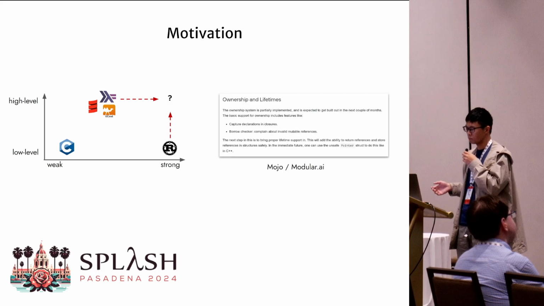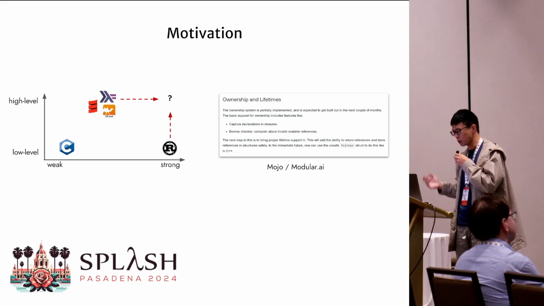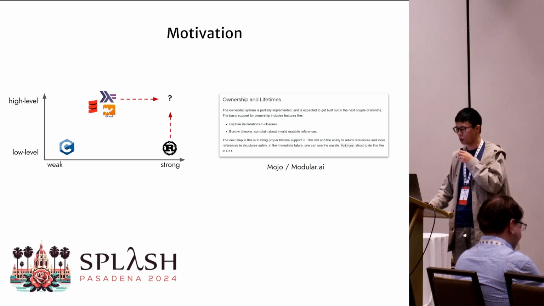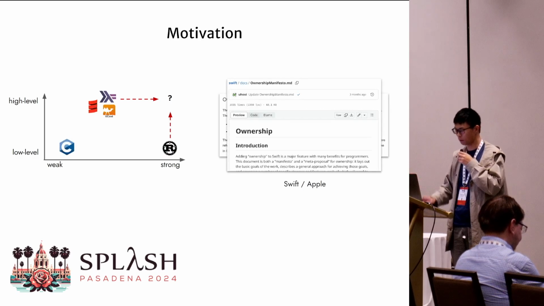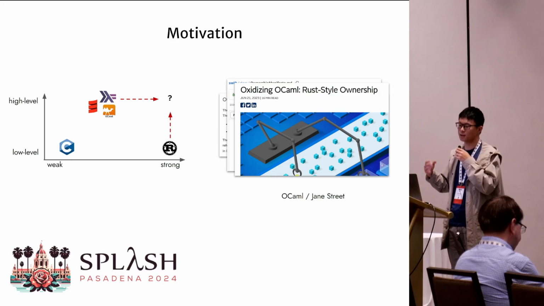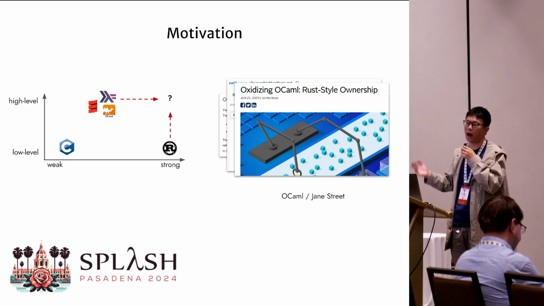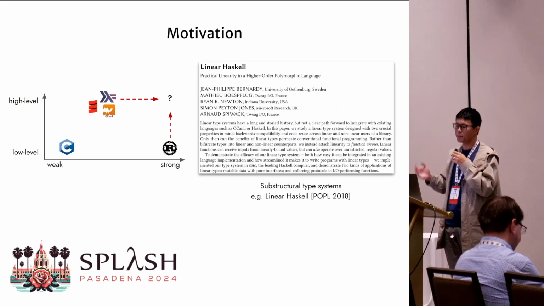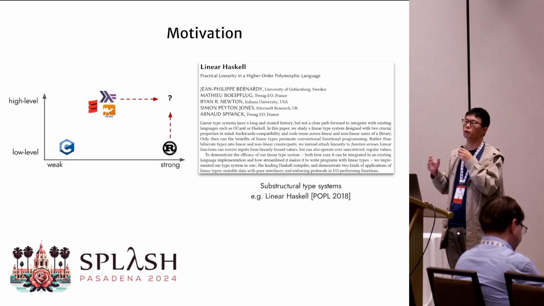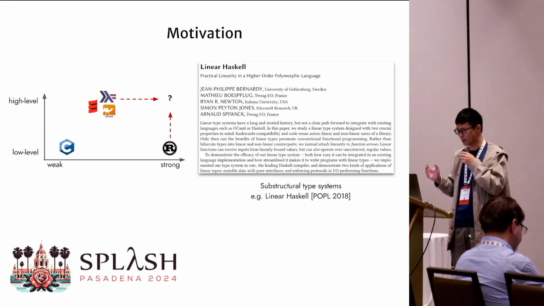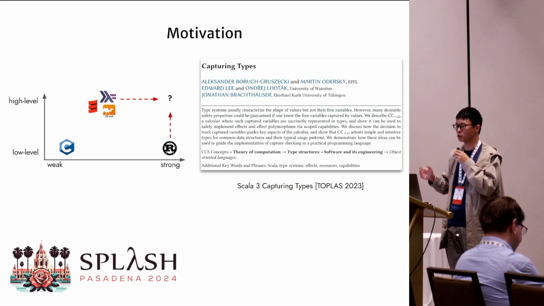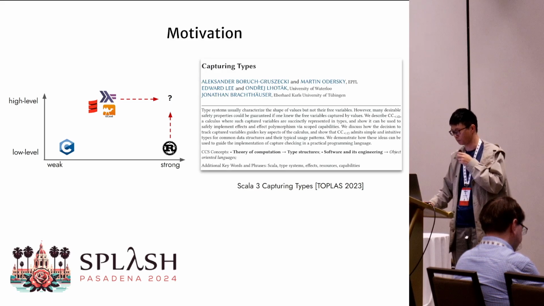Following this thread, high-level languages are already motivated to build their own ownership tracking mechanisms. To name a few, Mojo from Modular AI, Swift from Apple, and some OCaml variants from Jane Street. They're all adding some Rust-style ownership types into existing high-level languages. Academic works also reflect this trend. Various substructural type systems have been studied over decades, and recently there's a Haskell extension on linear types, and Scala 3 also introduced capturing types, aiming to ensure safe use of effects.